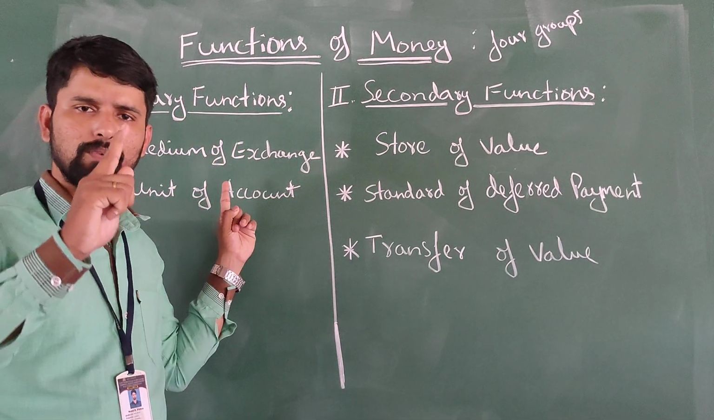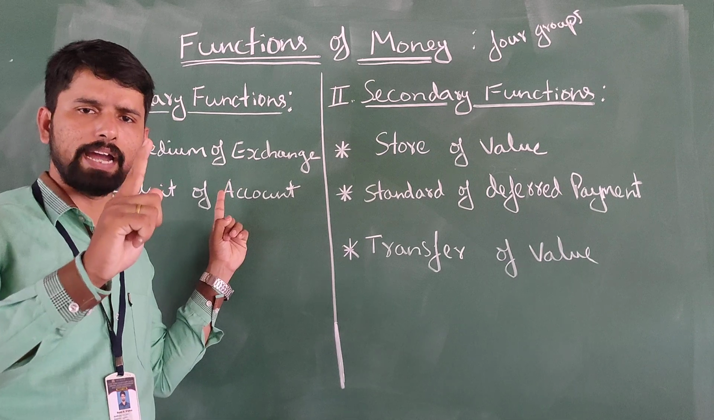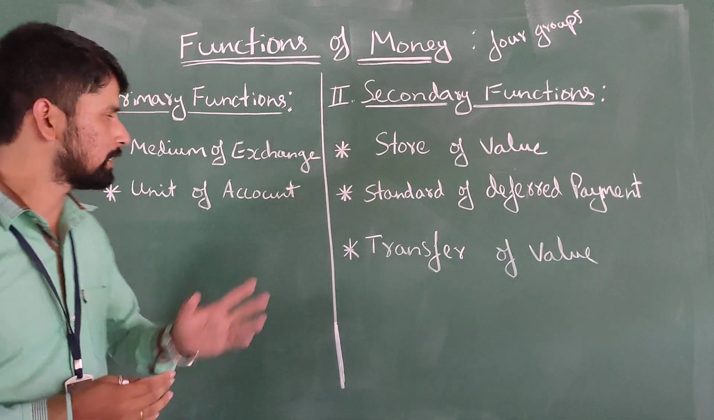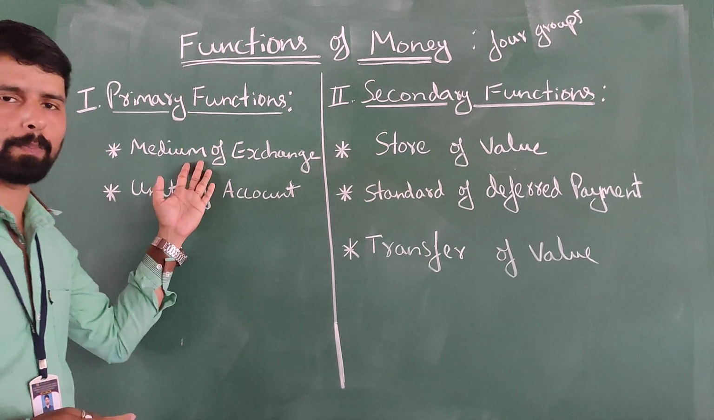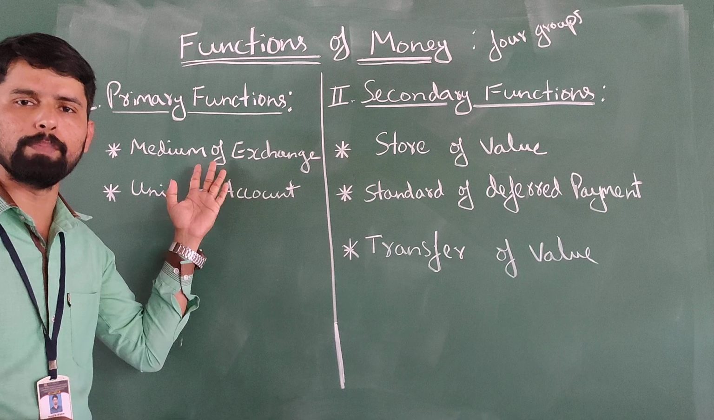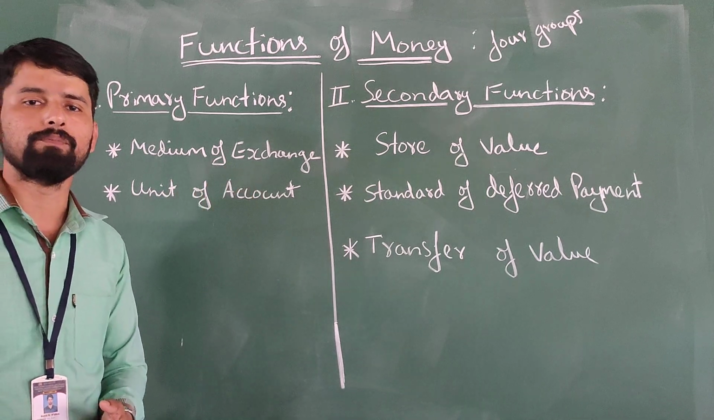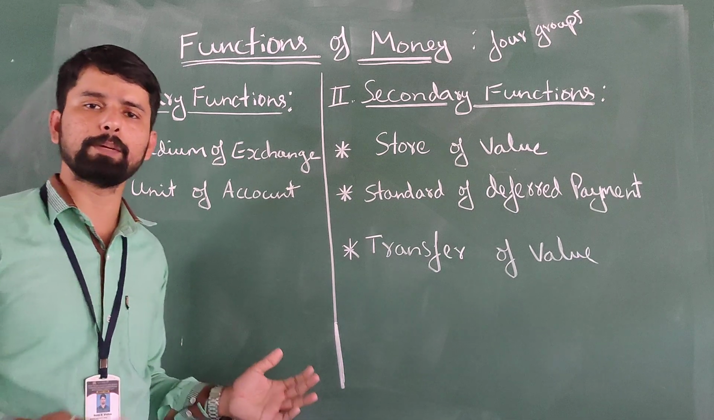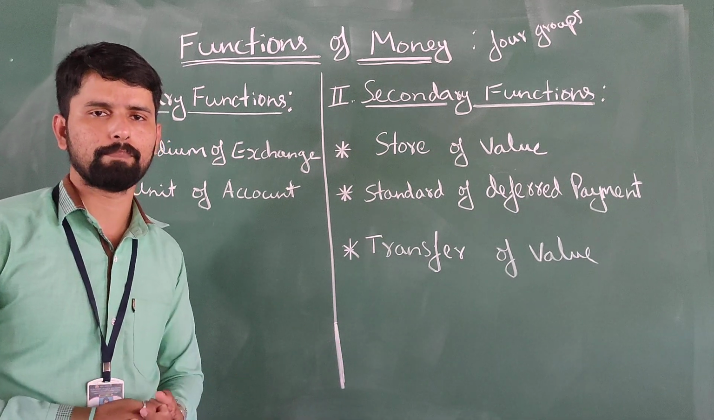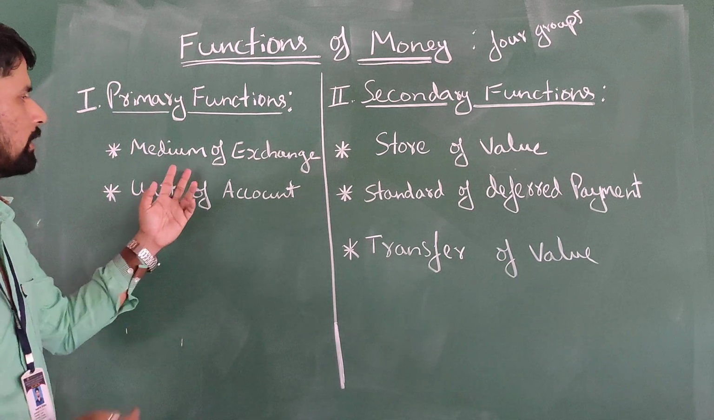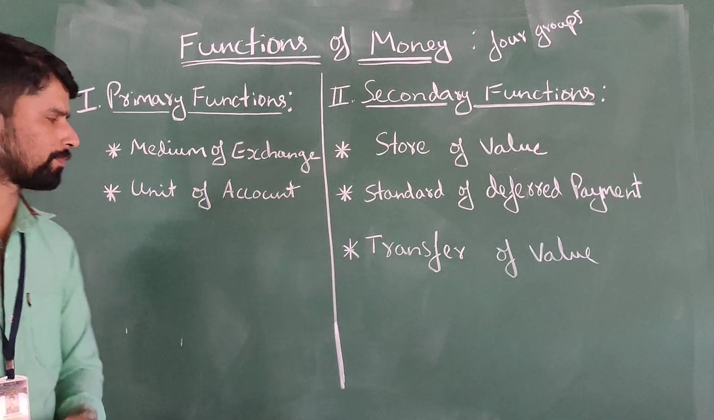there is a need for one kind of thing which is used by all the people as money. So that is the first or primary function: money acts as the medium of exchange in all kinds of payment accepted by all the people. That is the first one, the medium of exchange.